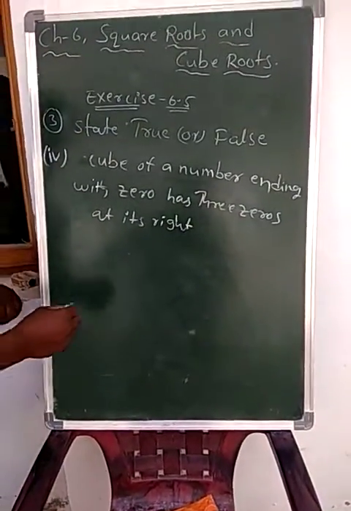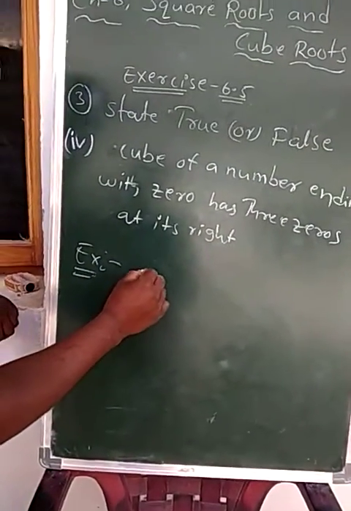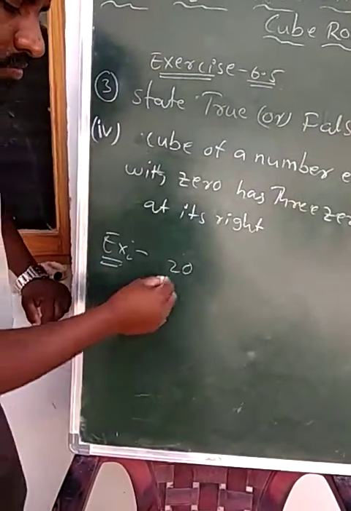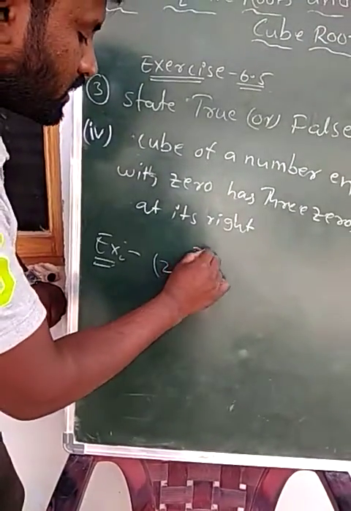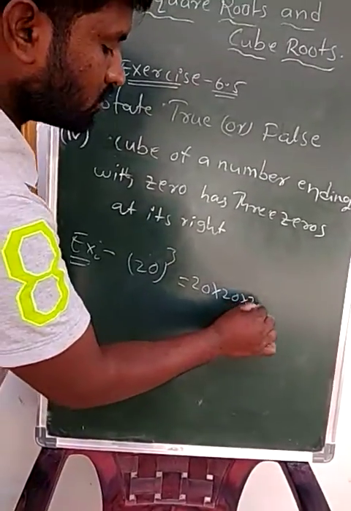So for example, I am taking here 20. 20 cube means what, Nana? That is 20 into 20 into 20.